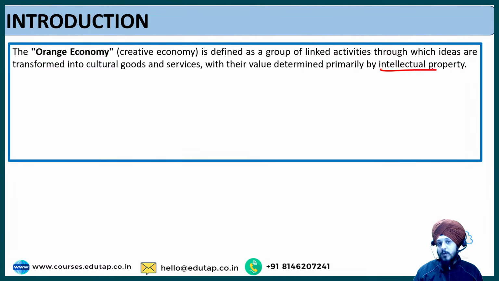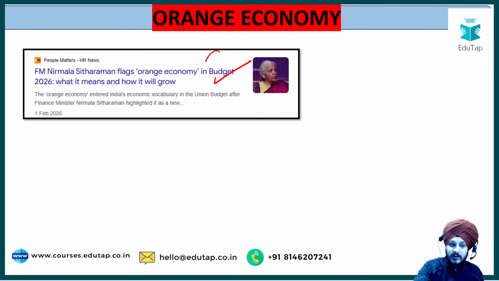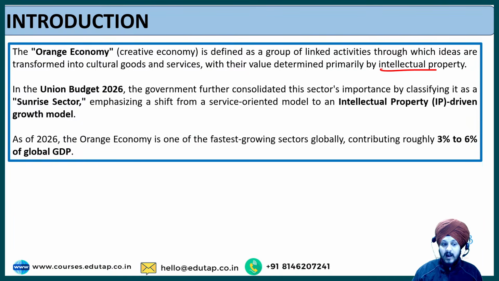And you can also add the context of the recent budget, as I told you that it was discussed as a part of the recent 2026 budget. So you can add that context also, that in budget 2026 the government further consolidated this sector's importance by classifying it as a sunrise sector, an emerging sector, right? Emphasizing a shift from service-oriented model to an intellectual property-driven growth model. And as of 2026, orange economy is one of the fastest growing sectors globally, contributing roughly 3 to 6% of global GDP, right?